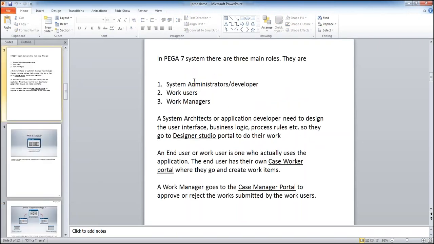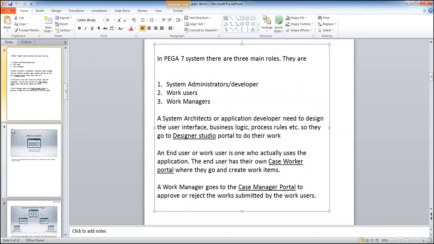Now, as I said, we have three roles. The access group determines the application based on the role, right? So based on the role, we are displaying a different user experience to the user. If you are logging in as a developer, the look and feel will be different, because he needs to develop an application. So for each and every role, we are giving three different portals. A portal is nothing but a work area. A portal is a web page where the people will actually do the work.